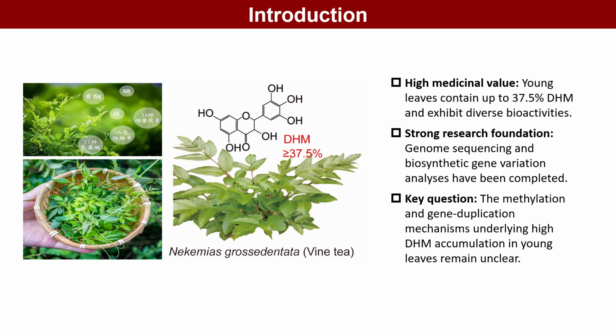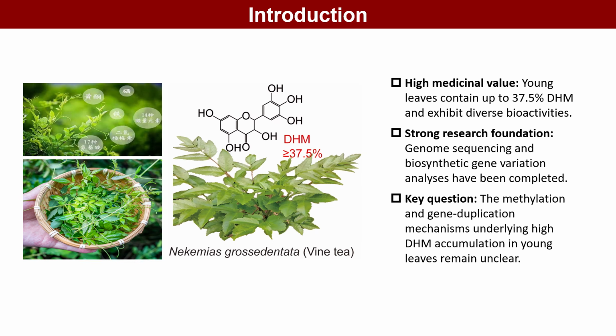Vine T is a characteristic medicinal and edible plant in China. Its young leaves can accumulate more than 37.5% dihydromyricetin, or DHM, a flavonoid with diverse bioactive properties. Although previous studies have advanced our understanding of the vine T genome and structural variation in DHM biosynthetic genes, an important question remains: why can young leaves accumulate DHM so specifically and efficiently? In particular, the coordinated roles of gene duplication and DNA methylation have not been fully understood.